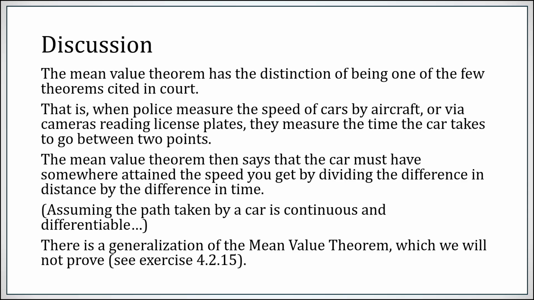There is a generalization, by the way, of the mean value theorem, which we will not prove. It's exercise 4.2.15. But basically, overall, if you can show that a car traveled 80 miles in 1 hour, you simply say at some point it had to be going at least 80 miles an hour, which is above the speed limit. Intuitively, it makes sense, but hey, it's the mean value theorem, and it is, thankfully, true.